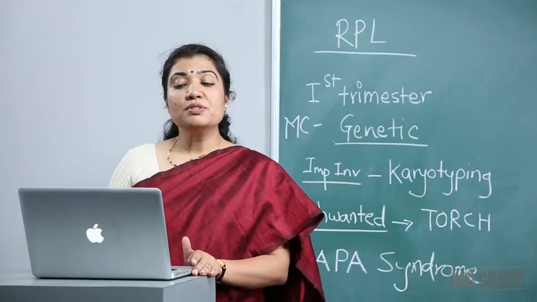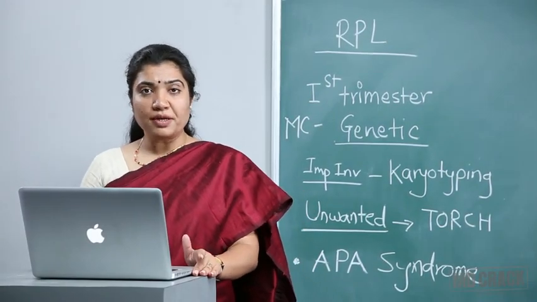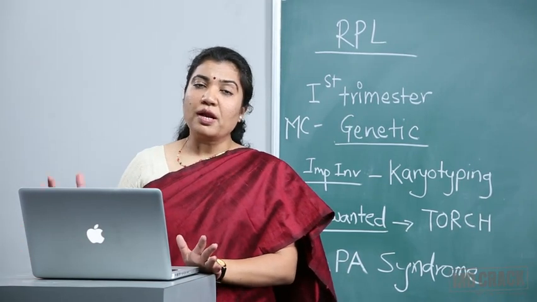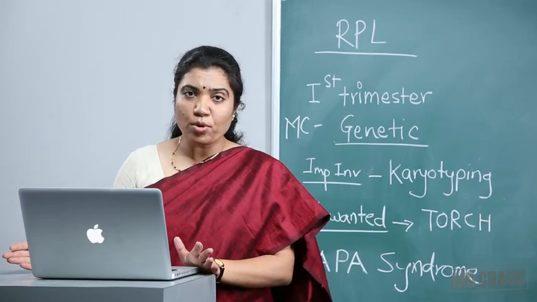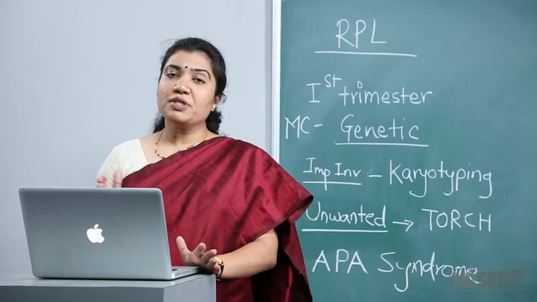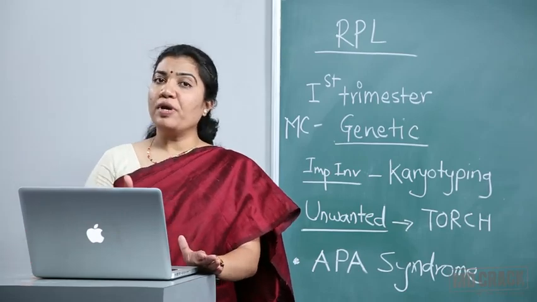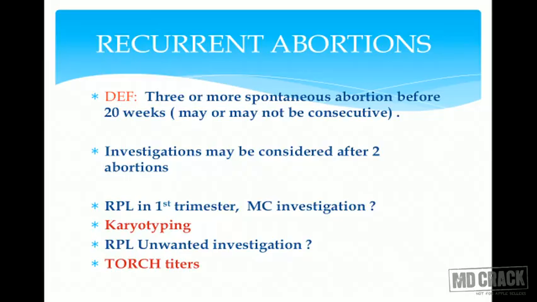Welcome to this next session, that is recurrent abortions. Now, by definition, what are recurrent pregnancy loss or recurrent abortions? If any patient has 3 or more spontaneous abortions before 20 weeks, we call it recurrent pregnancy loss or recurrent abortion. These abortions may not be consecutive, but still they are included in the definition.